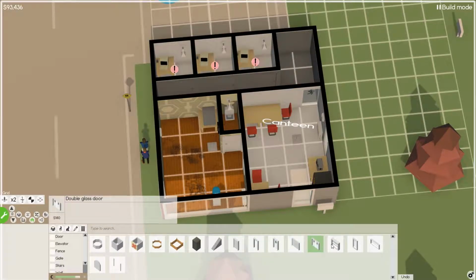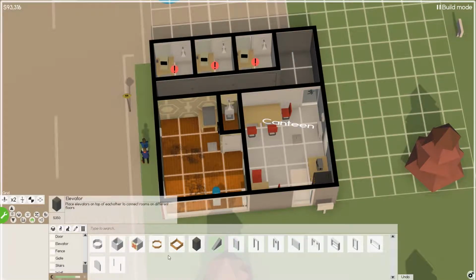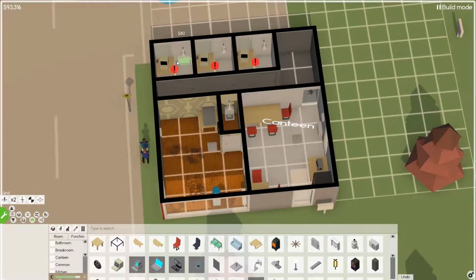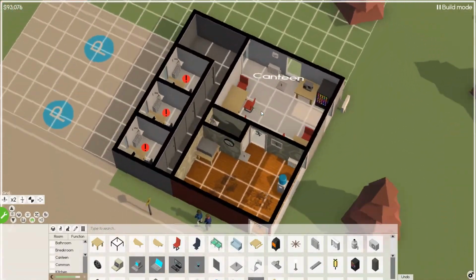We have light. I'll put a window, and a window. And we need temperature control. Let's go back here. 1, 2, 3. And then, oh, I'm actually going to need to move them, I believe.